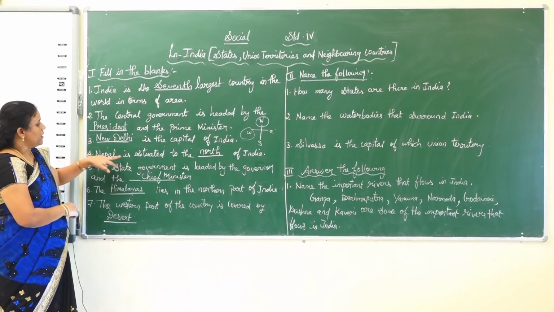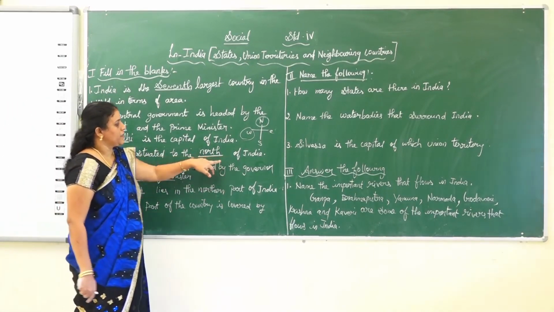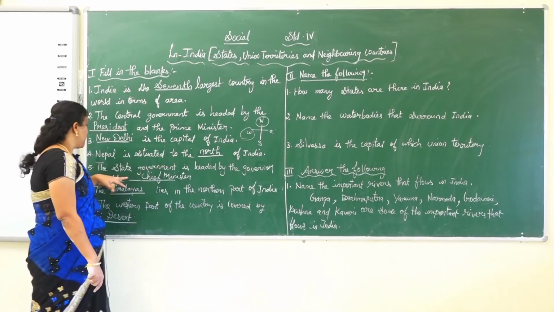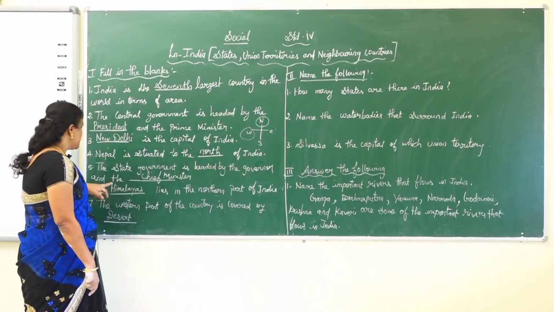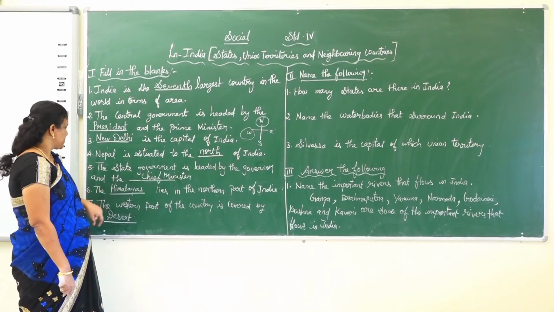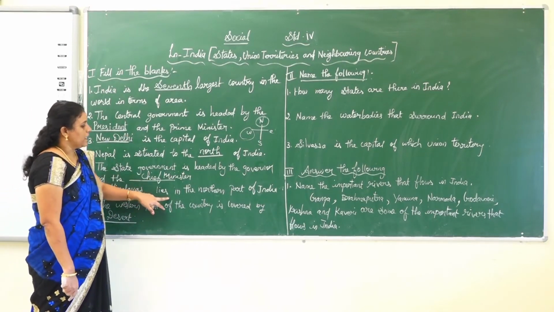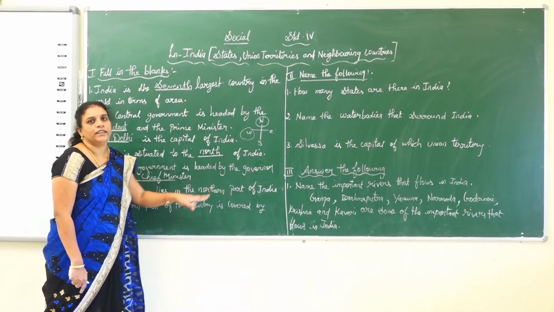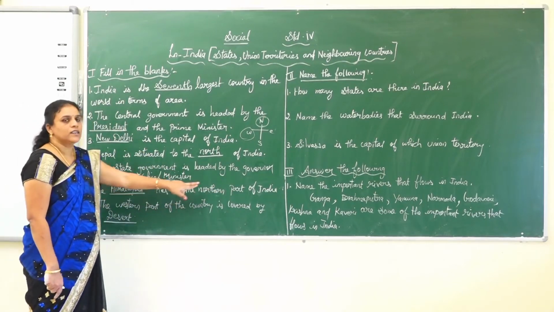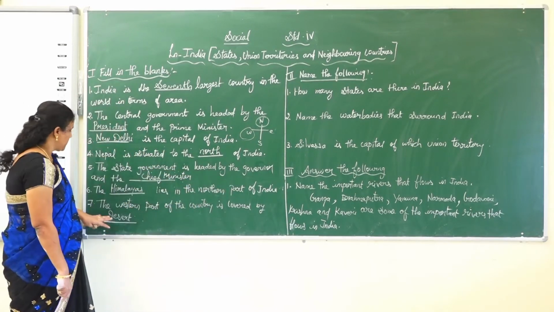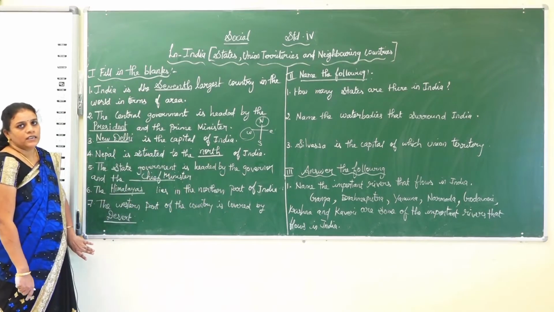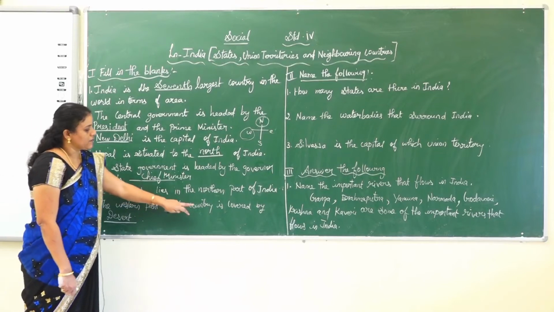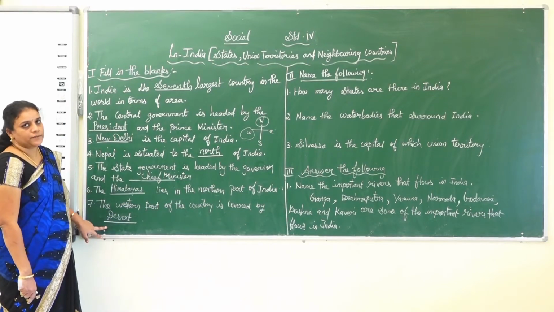Nepal is situated to the north of India. The state government is headed by the governor and the chief minister. The Himalayas lie in the northern part of India. The western part of the country is covered by desert.